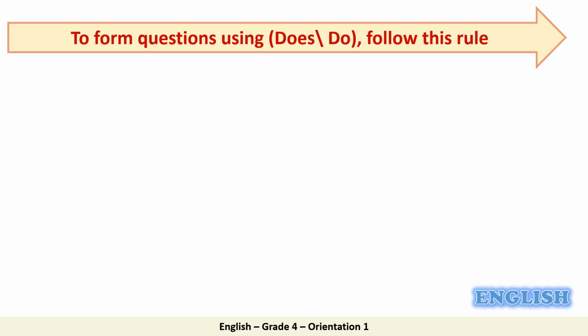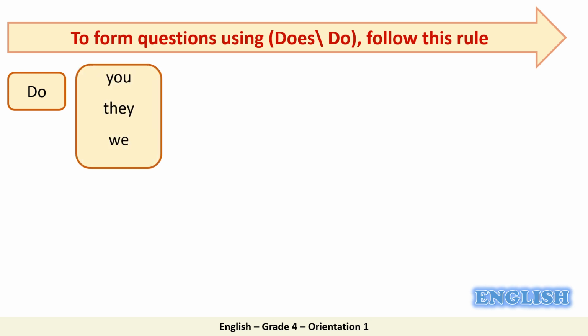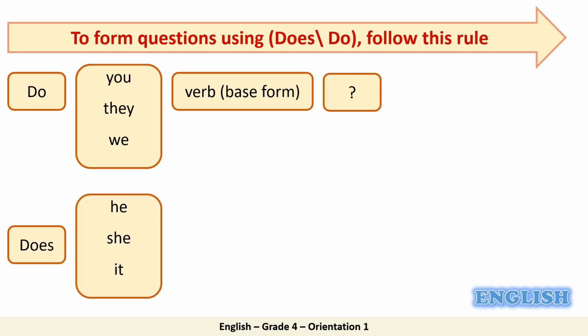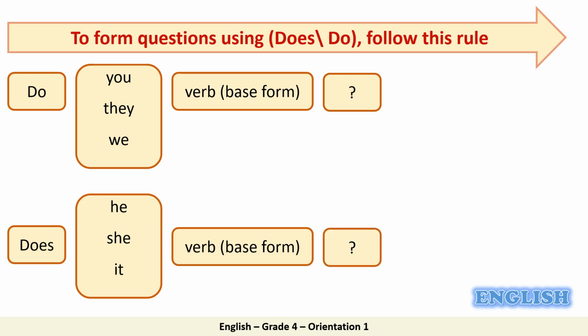Start the question with do, then add you, they, or we. Then use the verb in the base form. End the question with a question mark. Or you can start the question with does, then add he, she, or it, followed by the verb in the base form, and we add a question mark at the end.